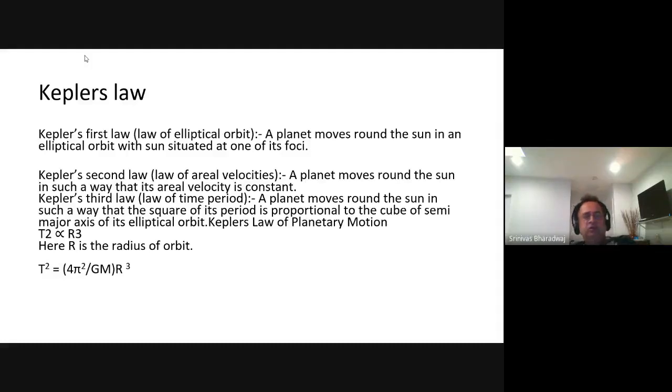Okay. Now, Newton's law of gravitation states that G m M by r square is equal to the force of attraction between any two bodies, and G m M by r square represents the force, which came later. The force of attraction between any two bodies in the universe.